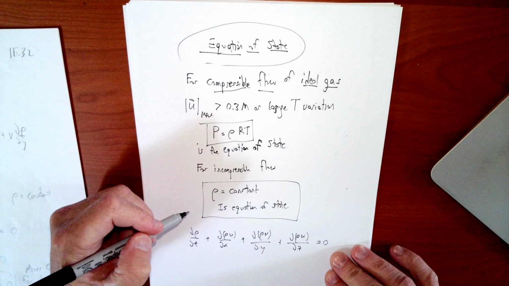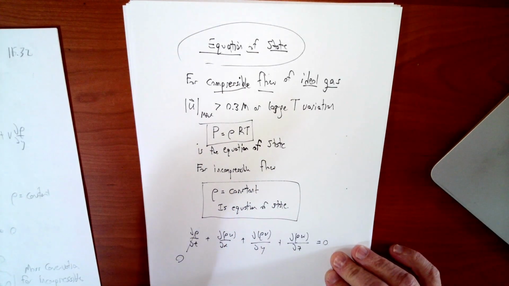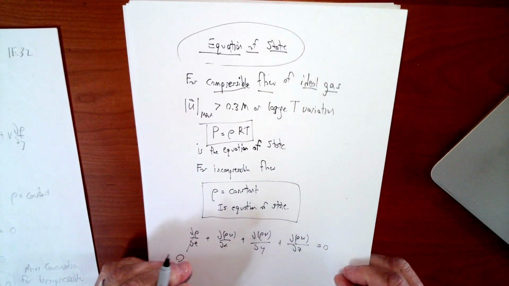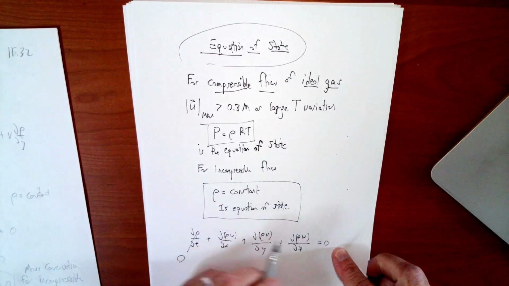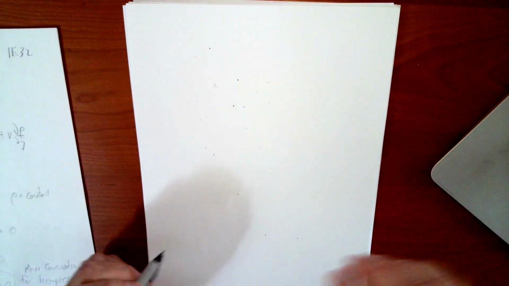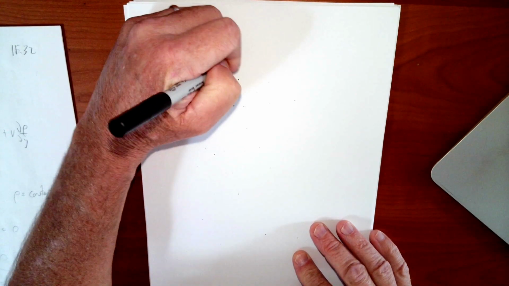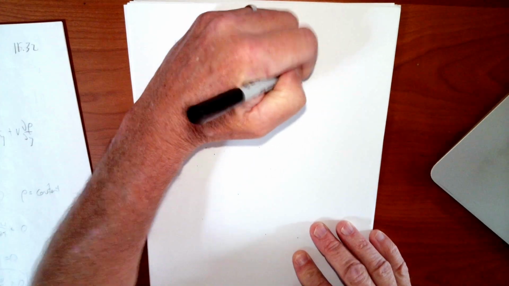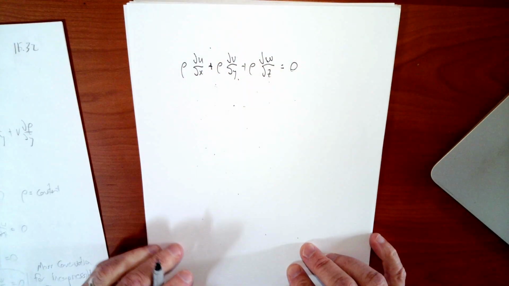If rho is constant, then this term is going to go to zero, because d rho dt will be zero. Rho can't be constant if it's changing in time. So that just leaves us these other three terms. These are derivatives of rho u, rho v, rho w, but rho is constant, so I can pull constants out of derivatives. So rho du dx plus rho dv dy plus rho dw dz is equal to 0.